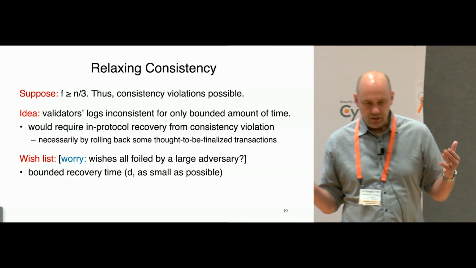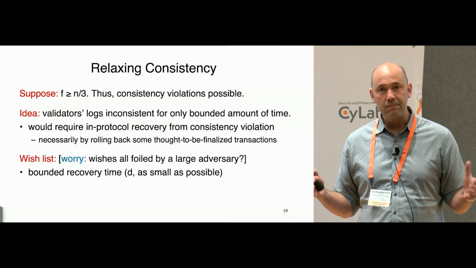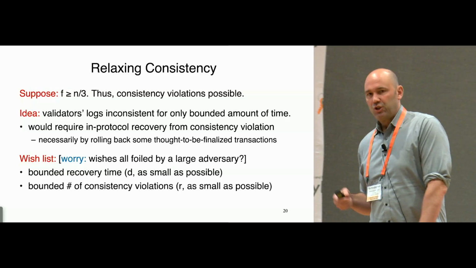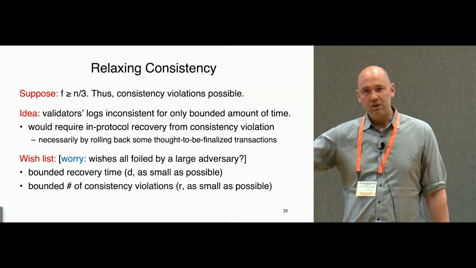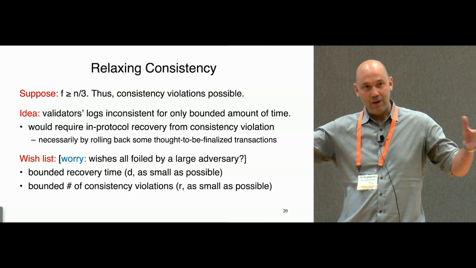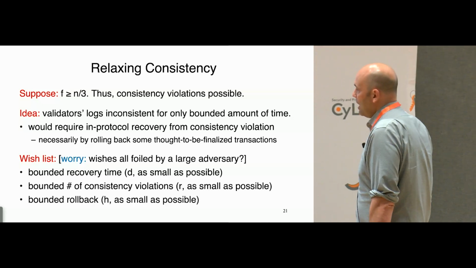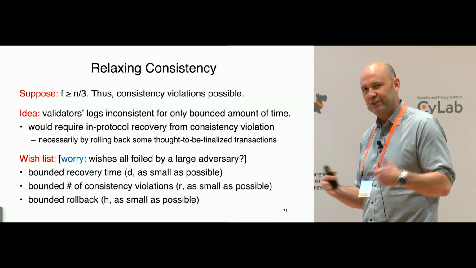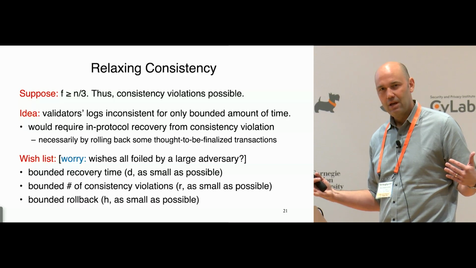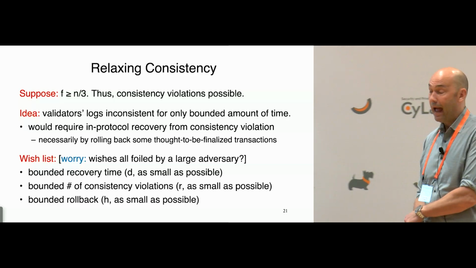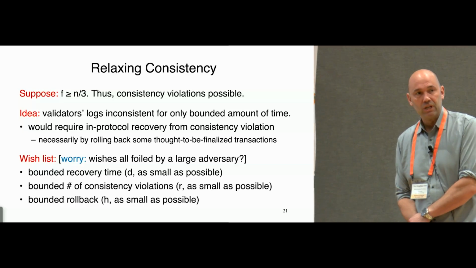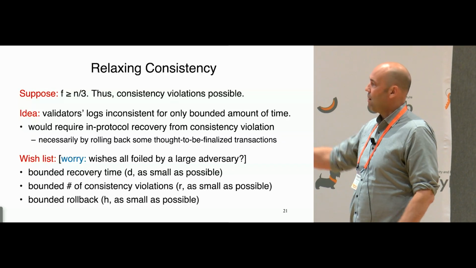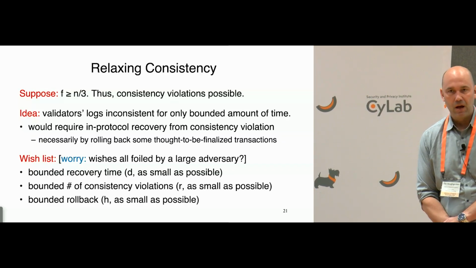If we only want the consistency violation to persist for a bounded amount of time, the recovery procedure should complete in a bounded amount of time. We'll call that D. It shouldn't be the case that you have consistency violations over and over again, so there should be a bounded number of times that you have a consistency violation. We'll call that R. Finally, we would really prefer not to recover consistency by rolling back 15 years' worth of blockchain history and going back to Genesis. We would also like some control over how old the transactions might be that are going to be rolled back. We would like only recently finalized transactions to be rolled back, so that's H. D, R, and H, we would like all of them to be as small as possible.